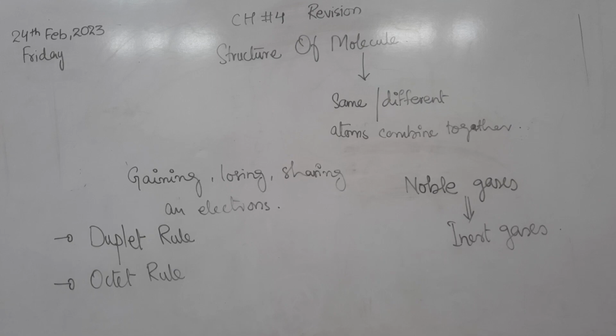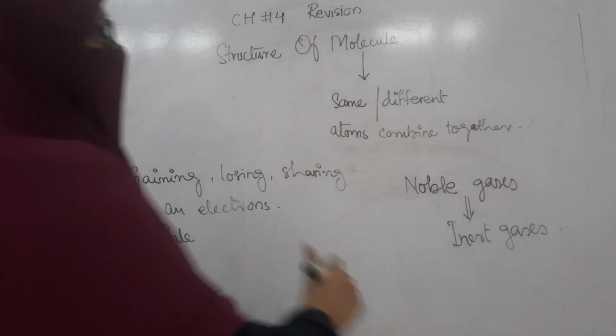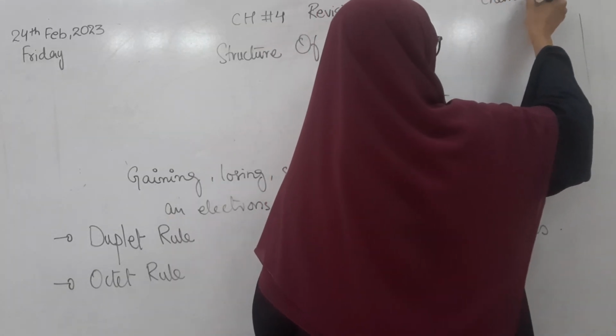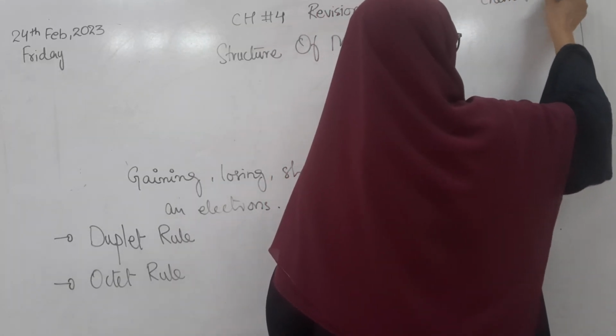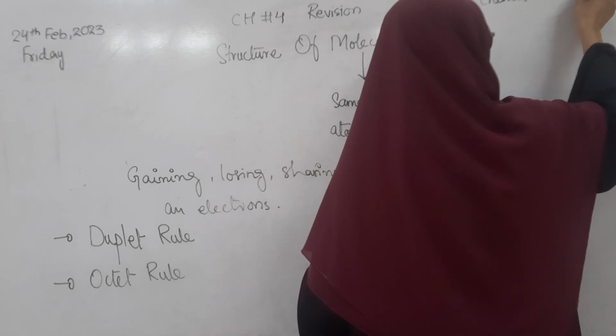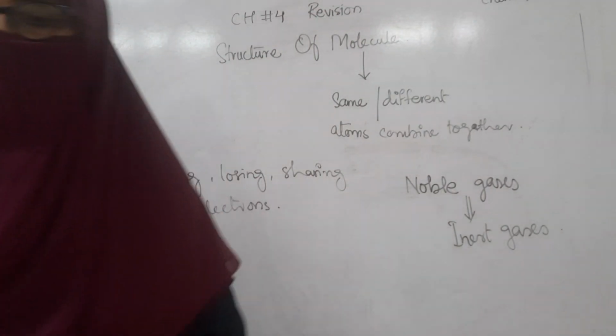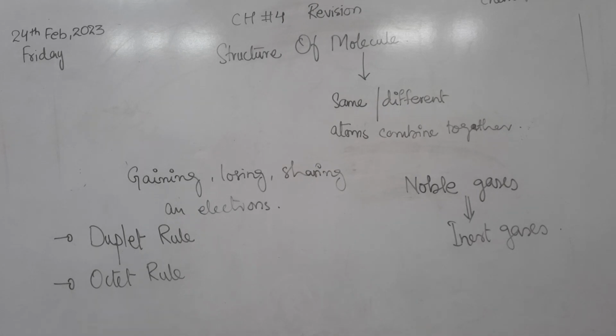Okay, good. That force is called the chemical bond. The chemical bond is the force of attraction present between the atoms that holds all the atoms together to form a molecule or compound.